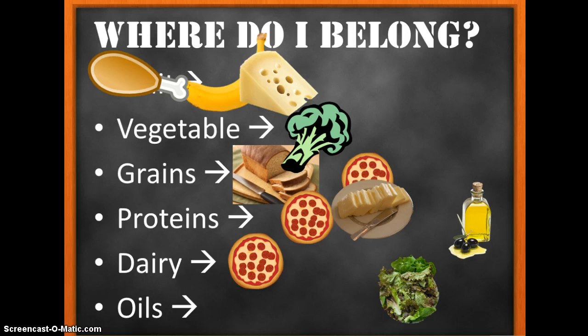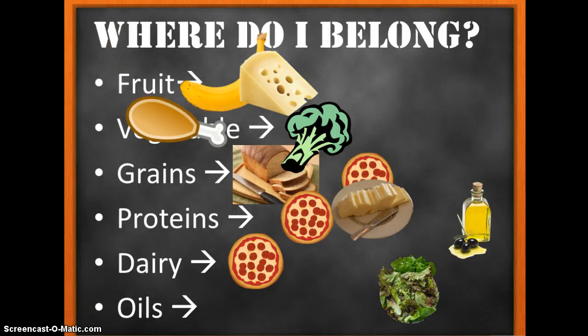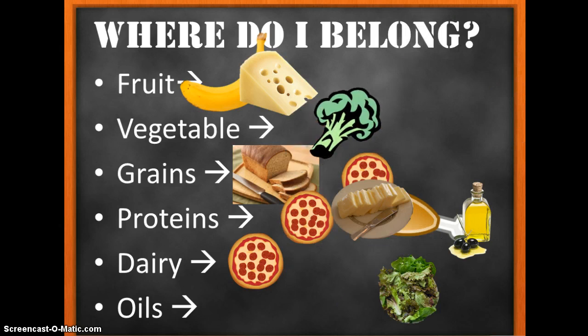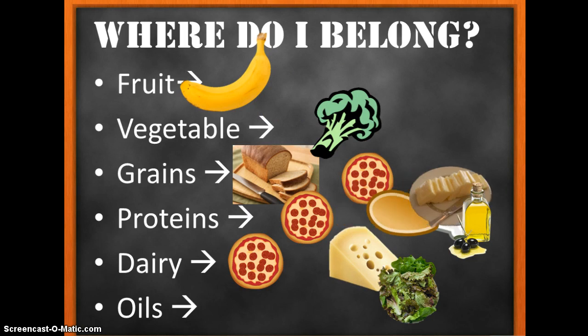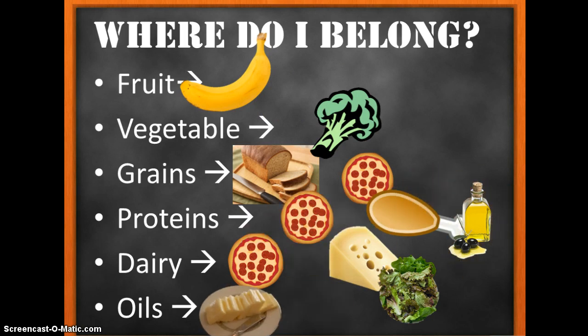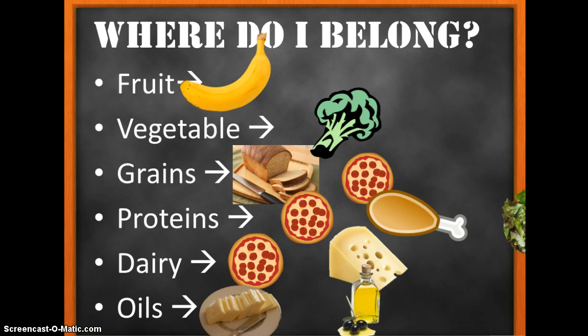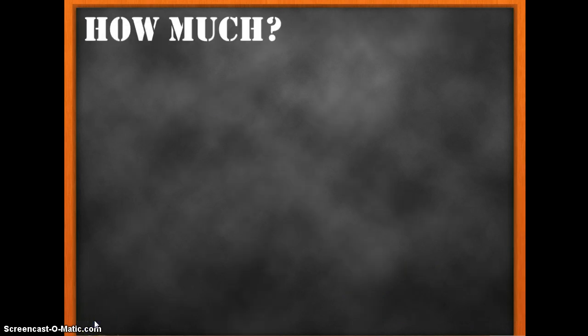The next one's not so tricky. Where does our chicken leg belong? Yep, it's a protein. And how about broccoli? It stays where it was. It's a vegetable. And then our cheese is a dairy. Our butter is an oil. Our olive oil is an oil. And our lettuce.